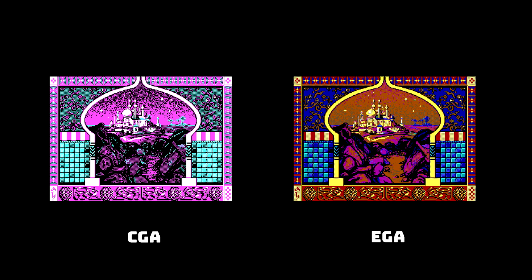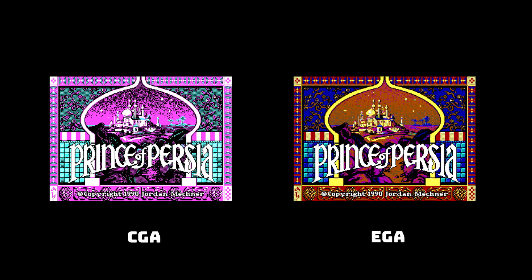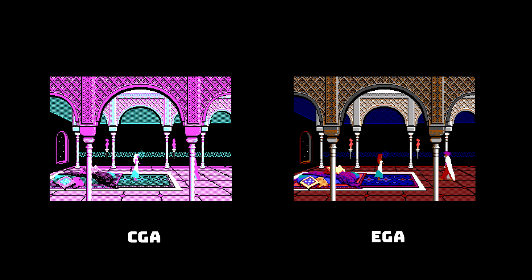Another personal favourite of mine is Prince of Persia, and this one's a completely different story. While the cutscenes look really nice in EGA, the game's actually much more playable in CGA as it runs a lot faster.